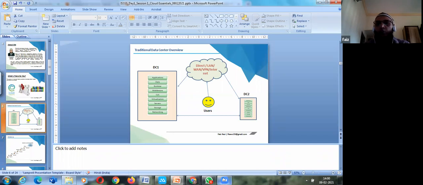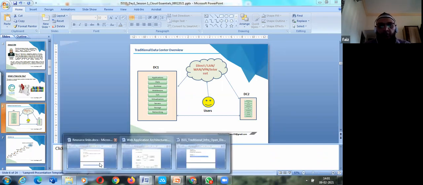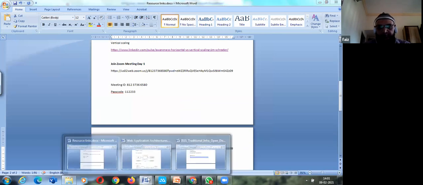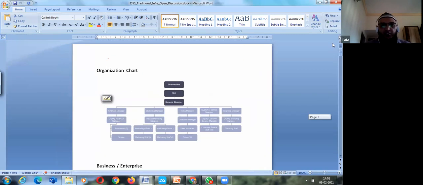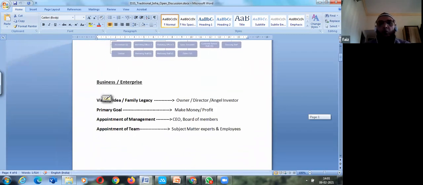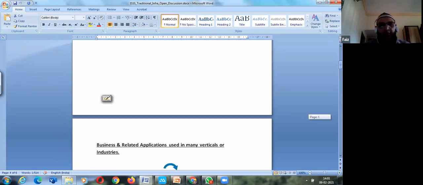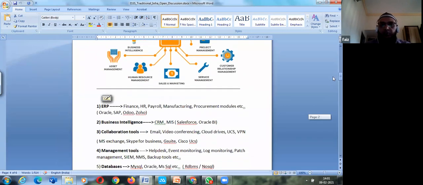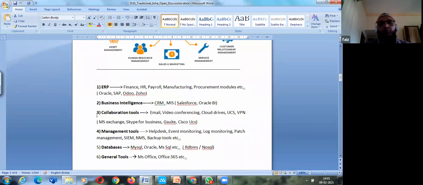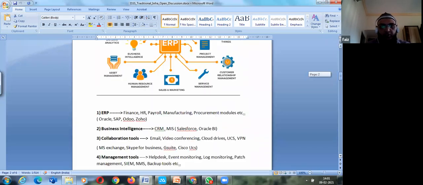And we talked about the organization structure. Okay, what is the need of IT and what are the applications used in an organization like enterprise resource planning and other things. So we talked a little bit about what are the applications that will be used, what are the tools that will be used in an organization, like business intelligence, collaboration tools, management tools, databases, and general tools.